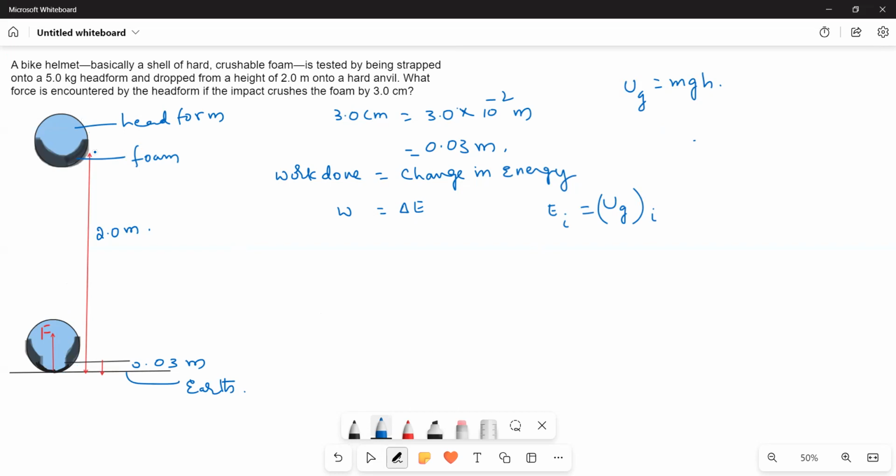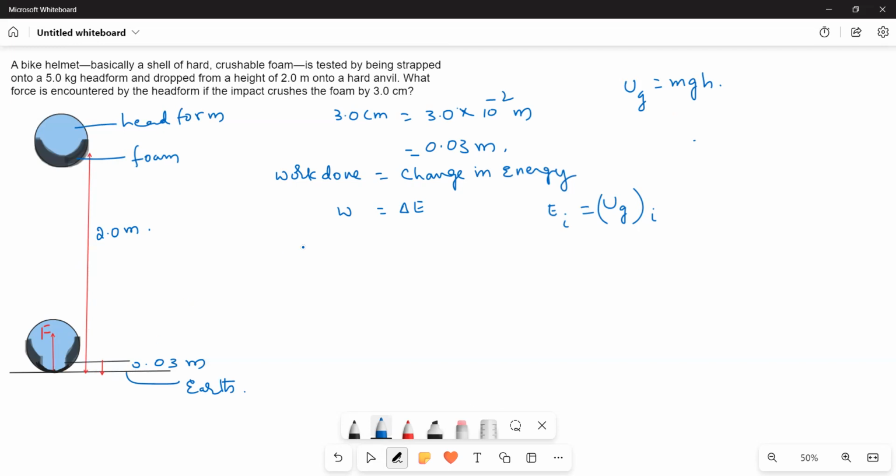Kinetic energy is 0 because initially the object is at rest, and upon touching the ground, it comes to rest. Therefore, the kinetic energy will not come into the picture at the initial position and final position. So initially, the object has only gravitational potential energy, and upon touching the ground, it becomes 0.